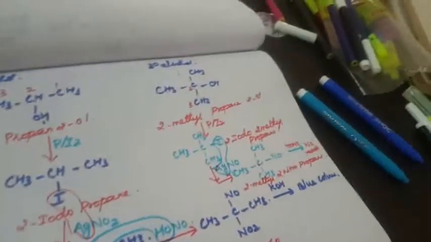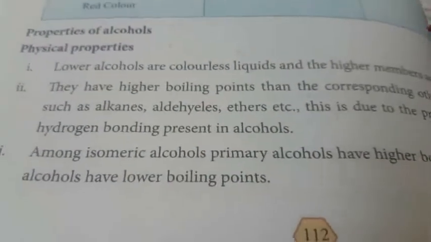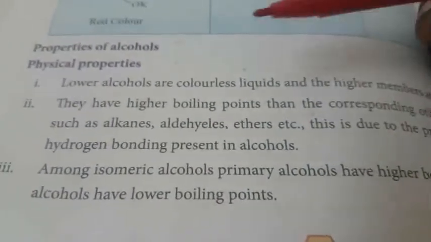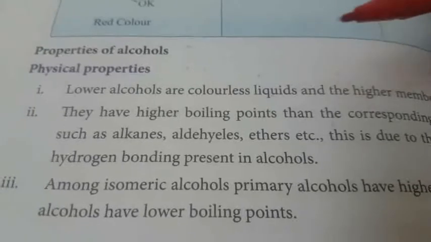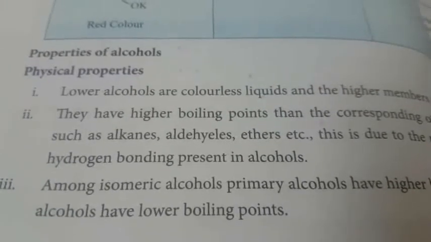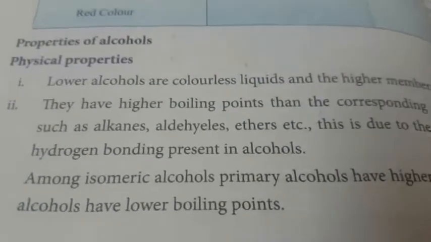Next we are going to see the physical properties of alcohol. Lower alcohols are colorless liquids and the higher members are solids. What is the meaning of lower alcohol? That is methanol, ethanol, propanol. More than 3 carbons is called higher alcohol, right?